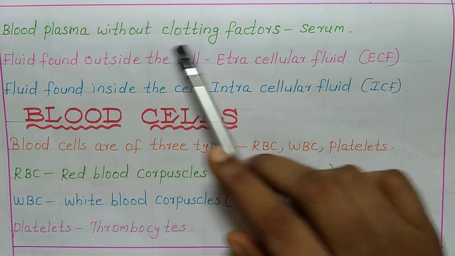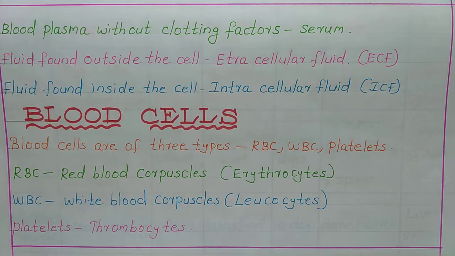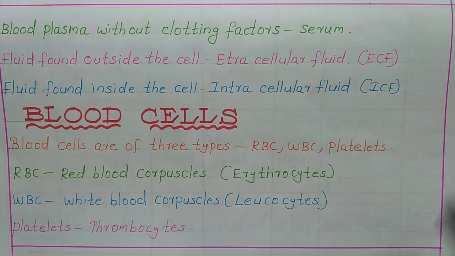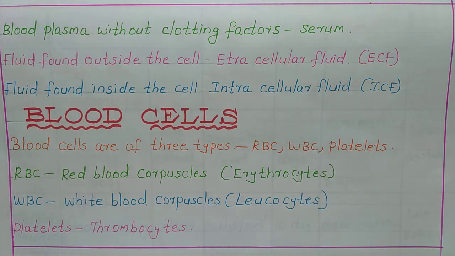Blood plasma without clotting factors is known as serum. We have already seen that in blood, plasma and clotting factors are there. So, the plasma without clotting factors is known as serum, and the fluid found outside the cell is known as extracellular fluid, ECF. And fluid found inside the cell is intracellular fluid.